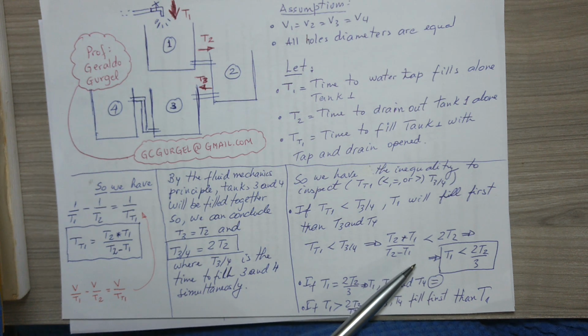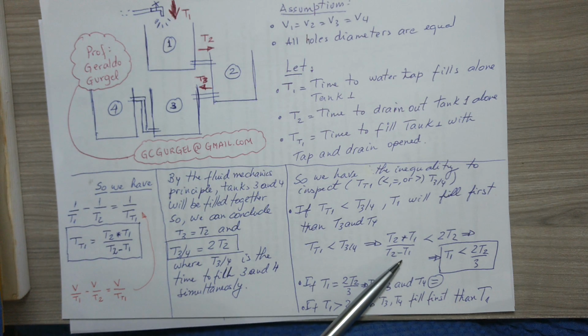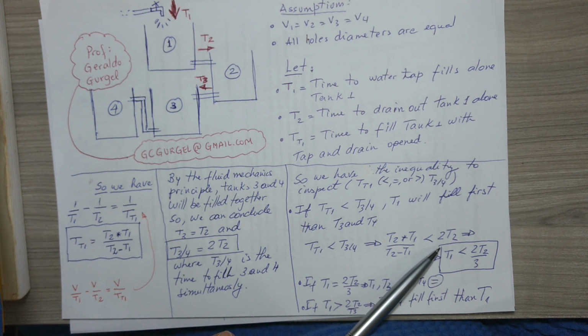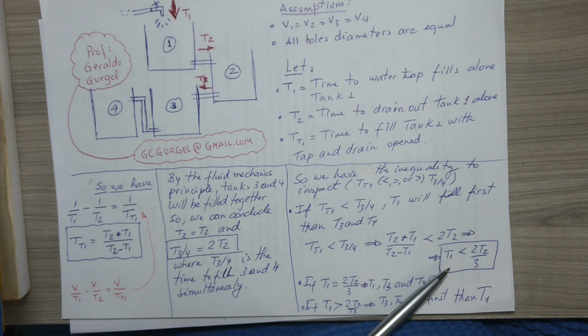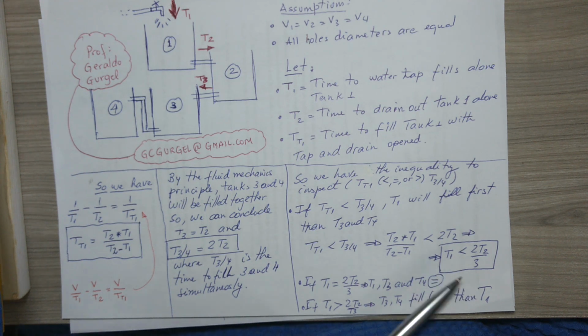We have that T2 times T1 divided by the difference between T2 and T1 has to be less than twice T2. Okay? So we then have that if T1 is less than twice T2 over 3, tank 1 will be the first one to fill. So this is an important relation here that will make the main difference of the discussion of this problem.